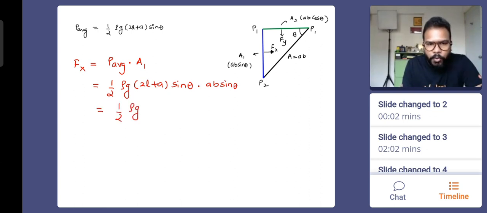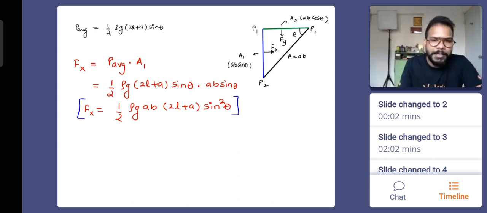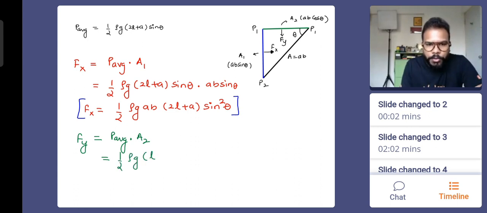So what do I see? I see half rho G into AB into 2L plus A, definitely a lengthy expression. That's why I do not recommend remembering it. So we have the expression of the Fx component. Have a good look. No need to remember. Just see that you are able to understand all the steps. Half rho G into AB into 2L plus A into sin theta becomes sin square theta. Nice? Good. Now I'll write down Fy. Fy is going to be P average multiplied by A2, and that's going to be half into rho G into 2L plus A into sin theta, which was already there in the pressure.